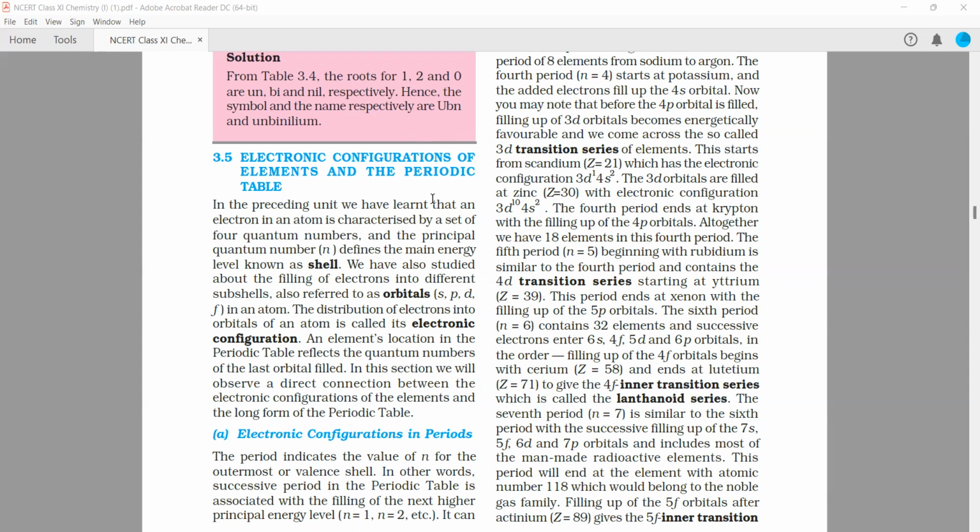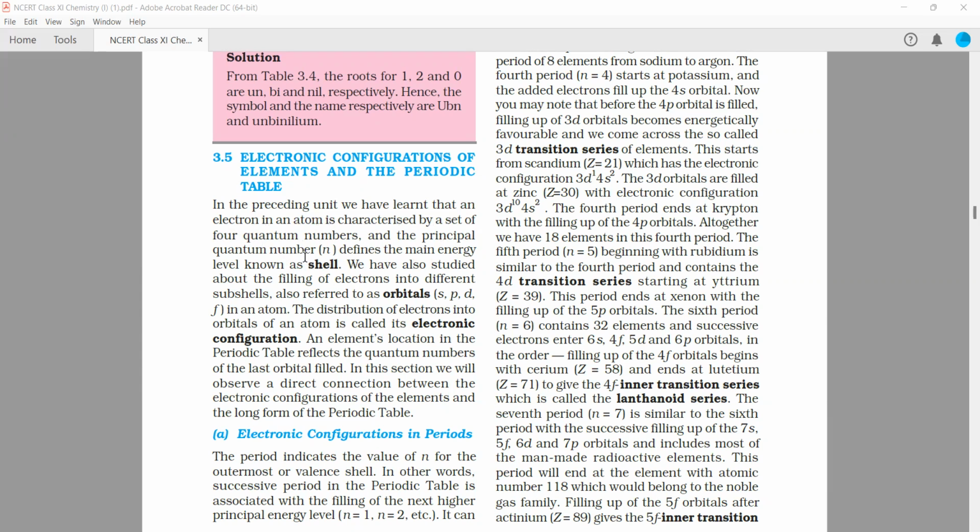classified into groups and periods, you don't need to memorize the electronic configuration of all the 118 elements separately, because these are grouped already. So if you only know one of them in a group, then you know everyone in the group. In the preceding unit, we learned that an electron in an atom is characterized by a set of 4 quantum numbers, right?